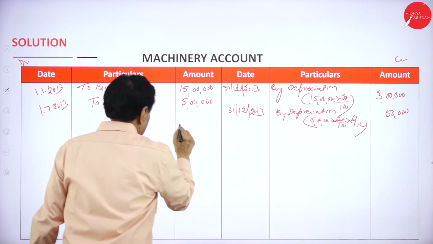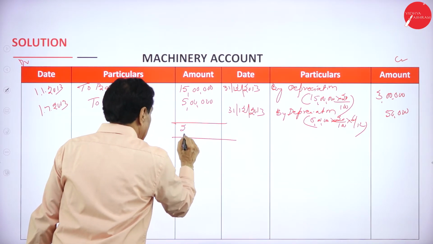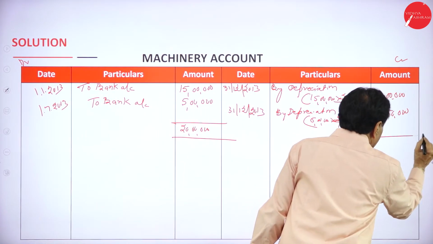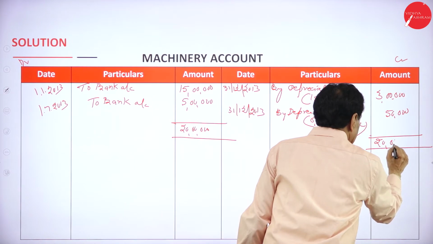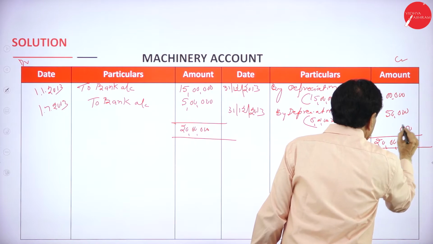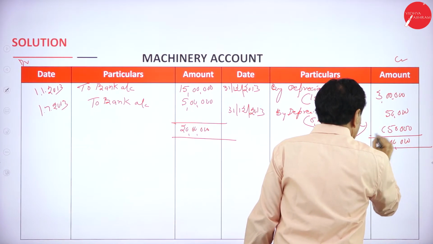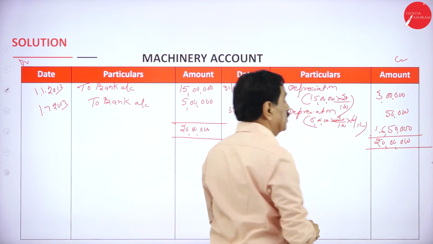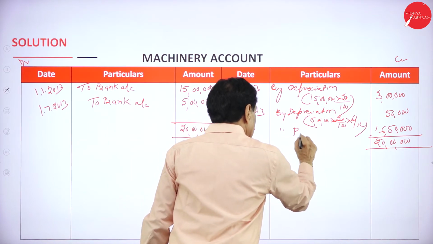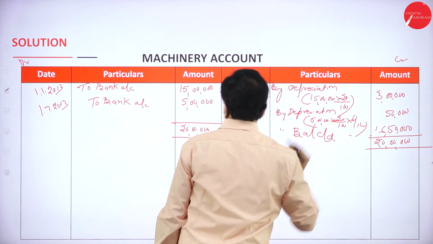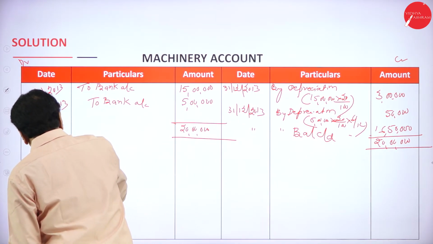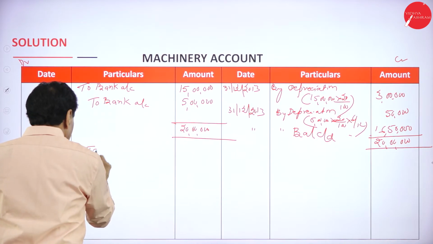Bring out the difference. This is 20 lakh. Out of that, 3,50,000 gone. 16,50,000. 16 lakh plus 3,50,000 is 20 lakh. Same date, balance carried down. So, first year over. Second year, 1/1/2014, to balance brought down.